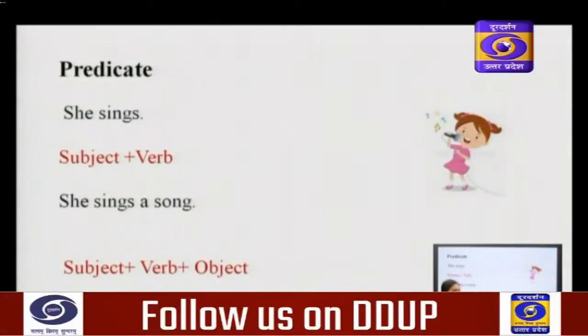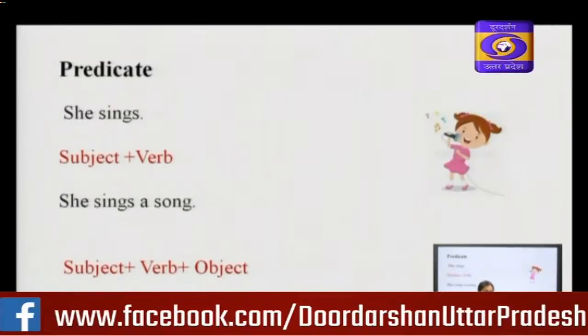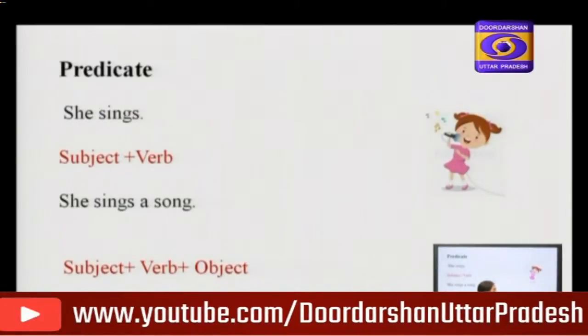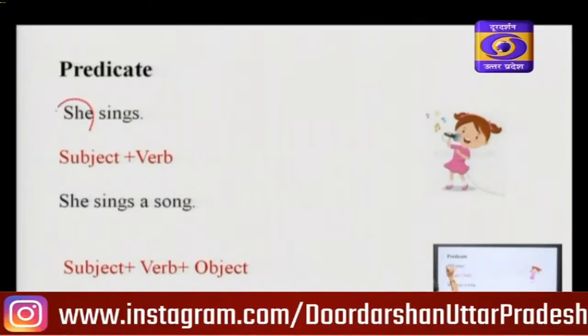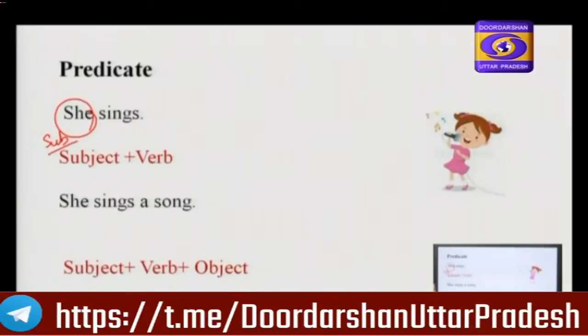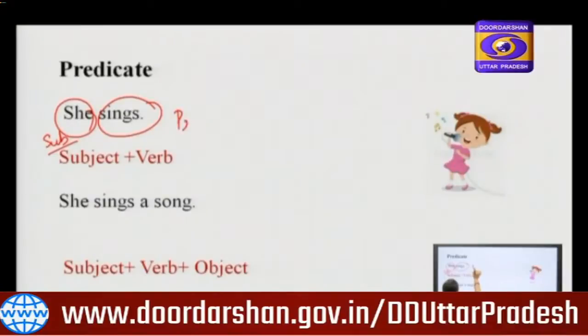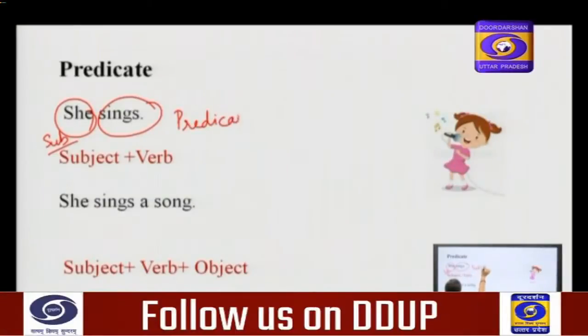Now let's discuss predicate. What do you see in this picture? There is a girl. What does she do? She sings. What is the subject in this sentence? She is the subject. And what is the predicate of this sentence? Sings. Sings is the predicate.